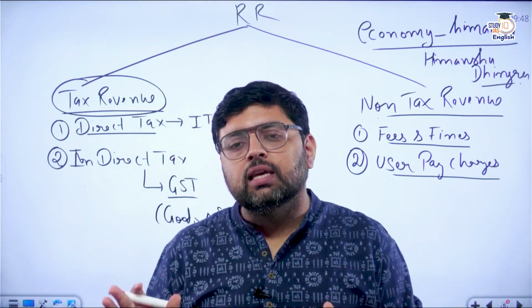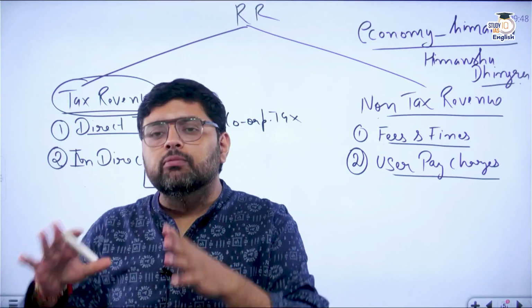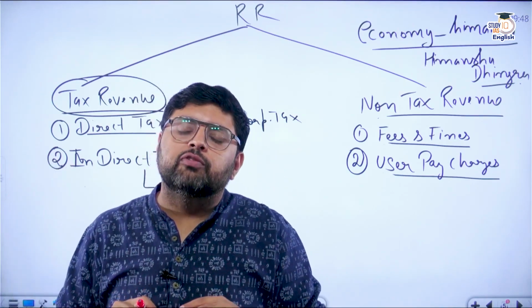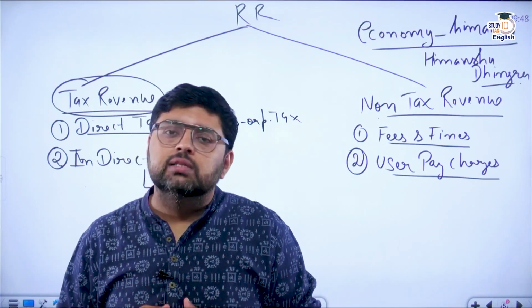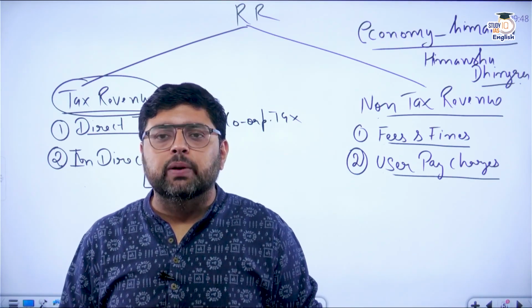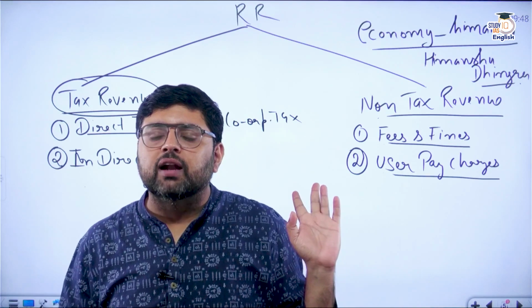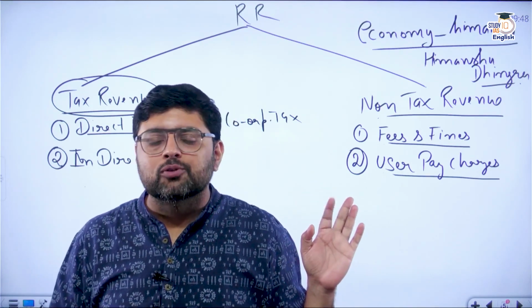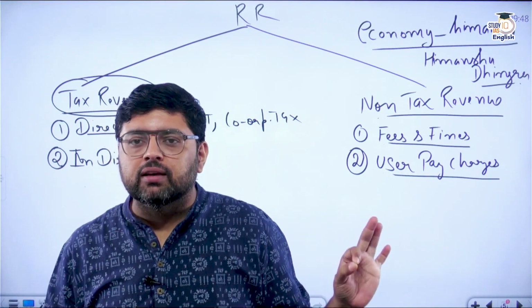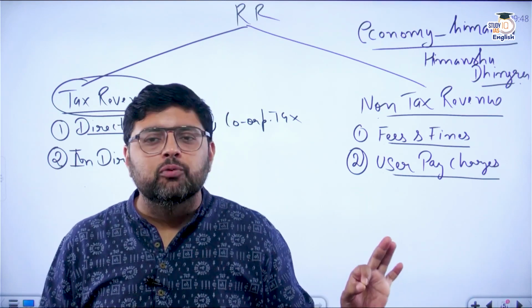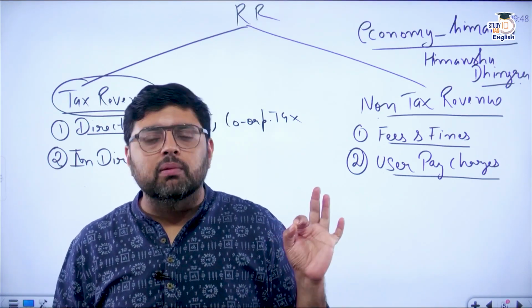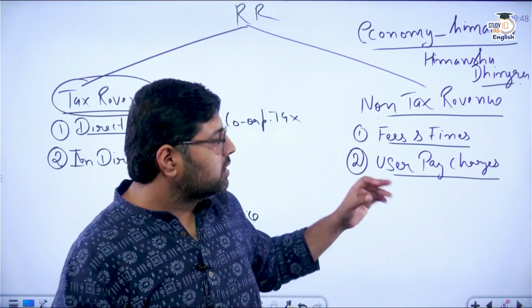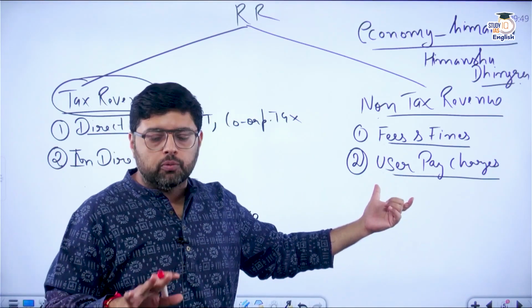It is like this: if I have a house in some society or a flat in some society, I have to pay some maintenance charges irrespective of whether I am staying in that flat or not. If I am staying in the flat, I have to pay other charges also. But if I am not staying, I still have to pay some minimum maintenance cost. Clear? That is called user pay charges. I hope now it is clear.